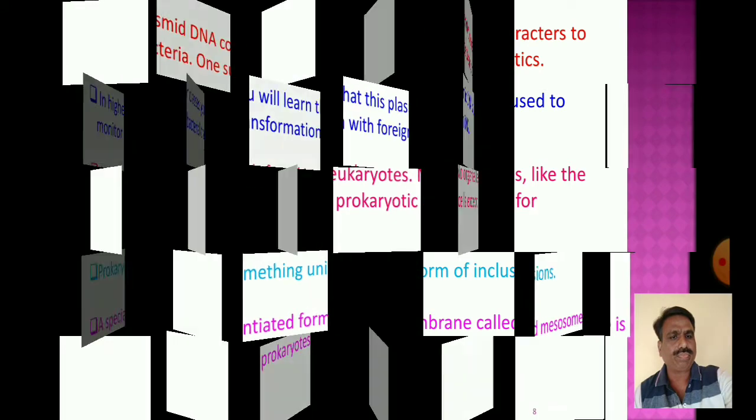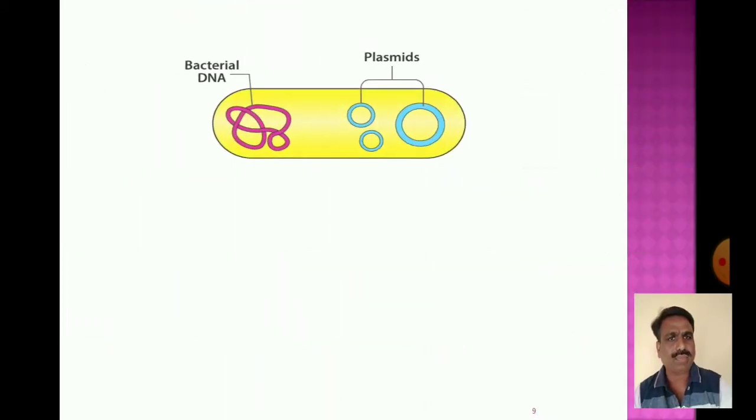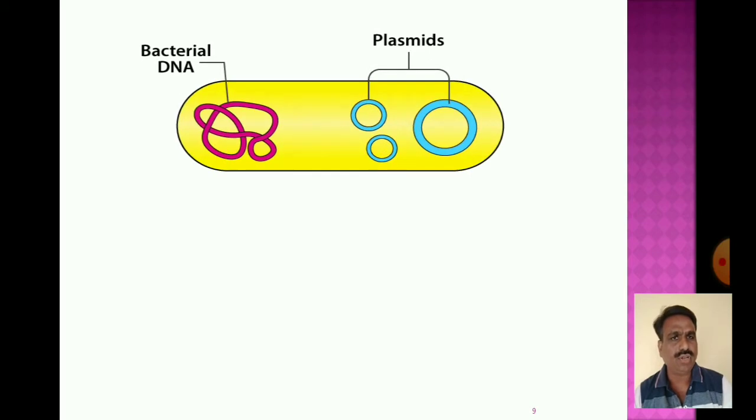Now, going further in the study of the prokaryotic cell, look at these pictures. This is the bacterial DNA, the chromosomal DNA, and the other is a circular plasmid, an additional DNA present in most bacteria.